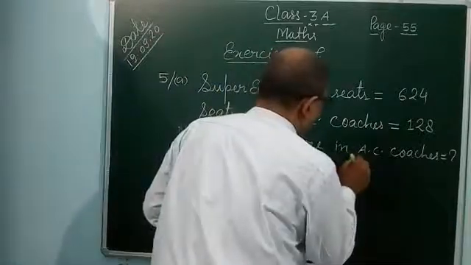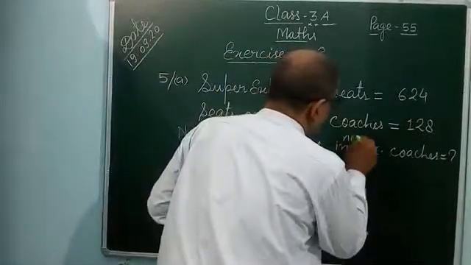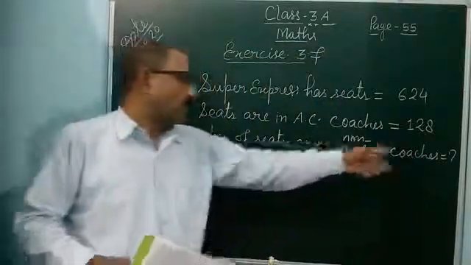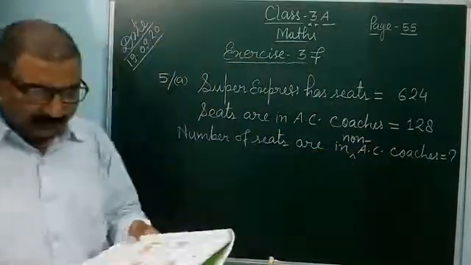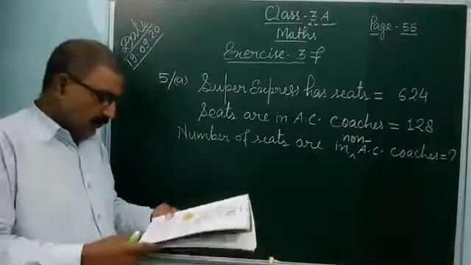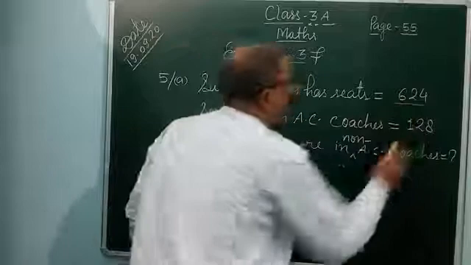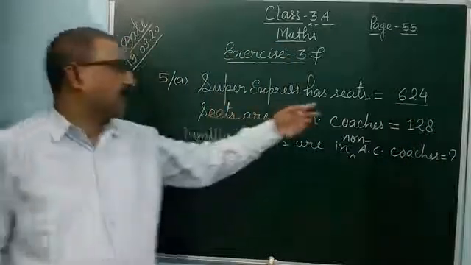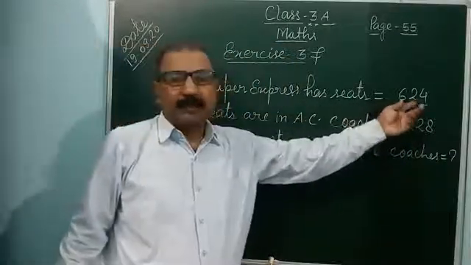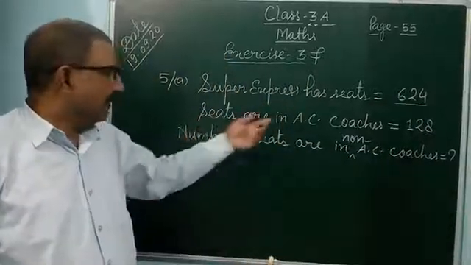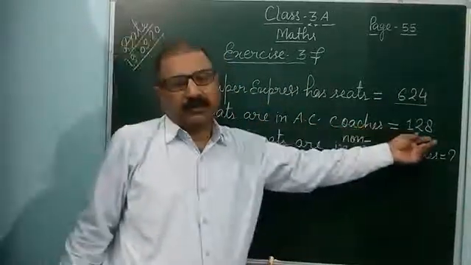The number of seats in non-AC coaches, how many are there? It means from the total seats in Super Express, you subtract the seats in AC coaches, 128.